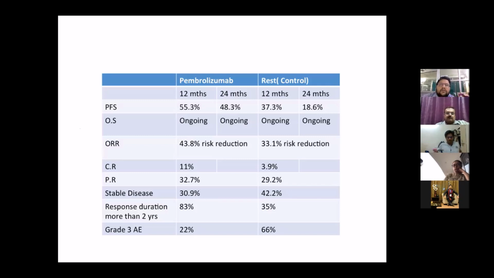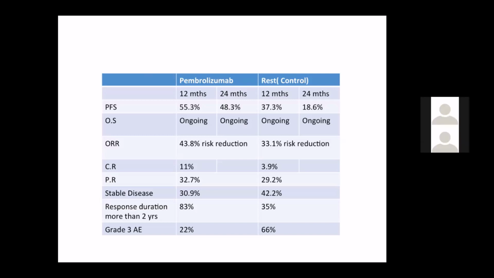And also, the overall risk reduction was 43.8% with pembrolizumab versus 33.1% risk reduction with the other control arm, chemotherapy. There was complete response in 11% of cases, partial response in 32.7% of cases, and the response duration at 2 years was also seen in 83% of cases.